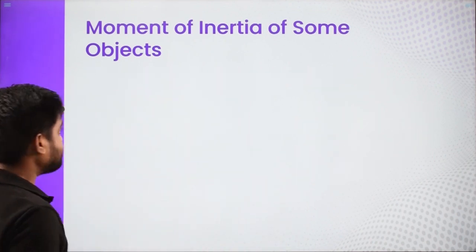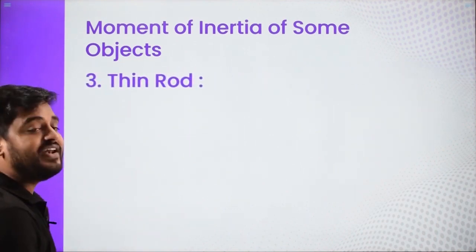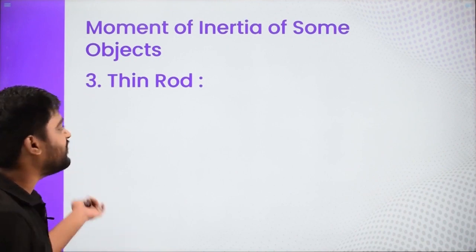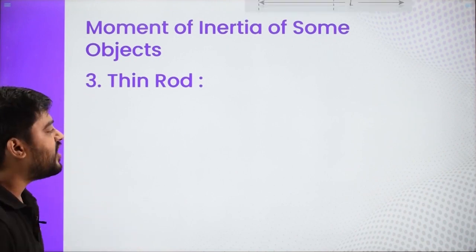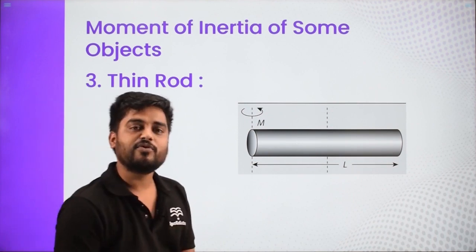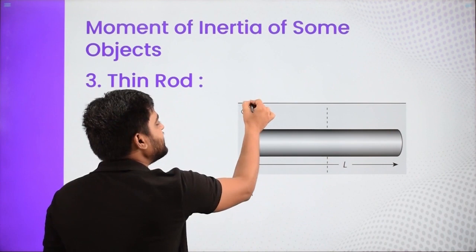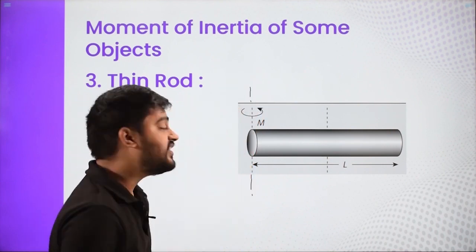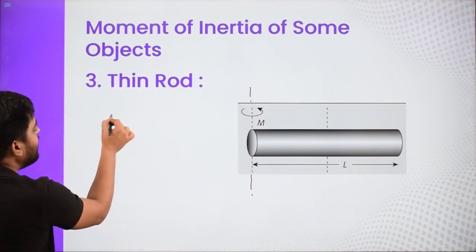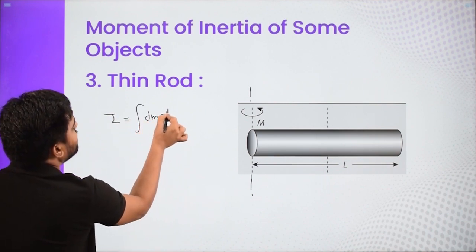Next is the thin rod. We are going to find the moment of inertia of a thin rod, which is a continuous object. This is a rod, and I am going to find the moment of inertia about this axis. Whenever you have a continuous object, we already know that we have to use the formula integration of dm r square.